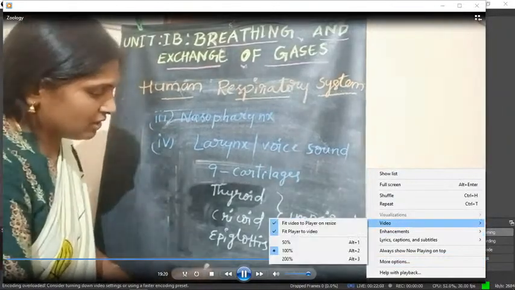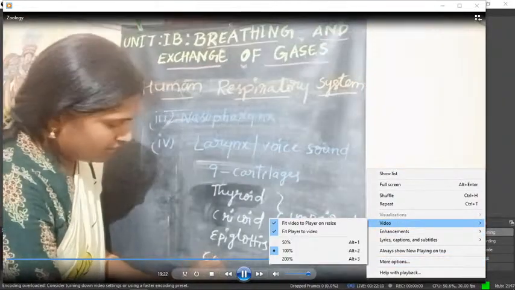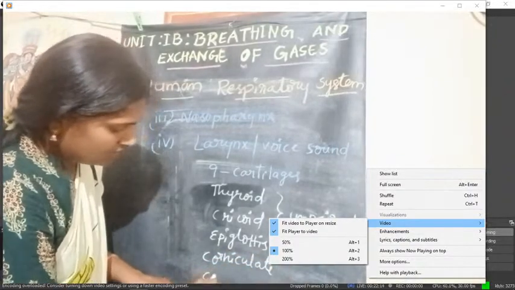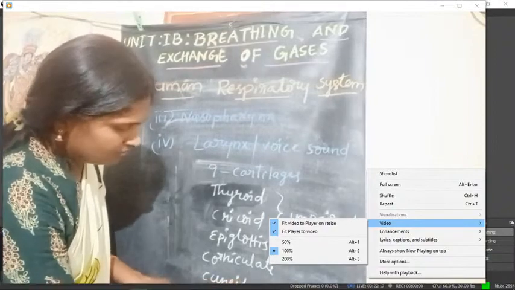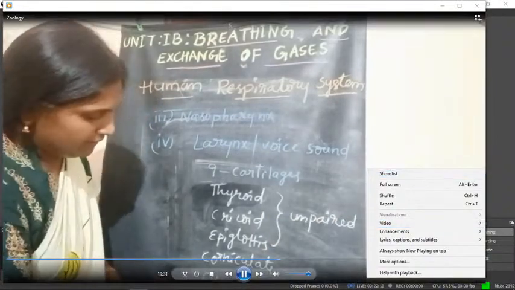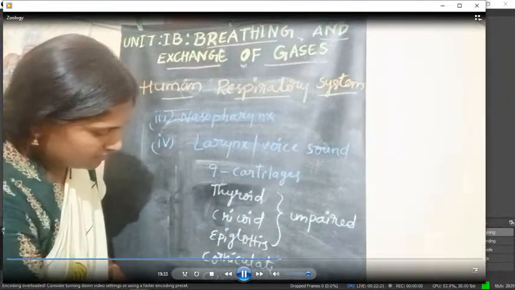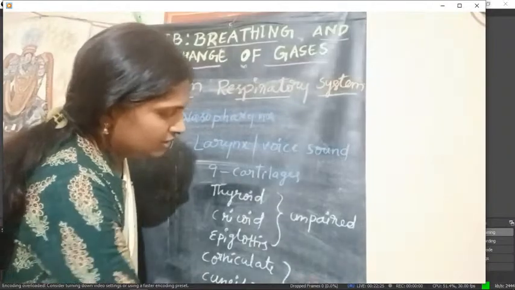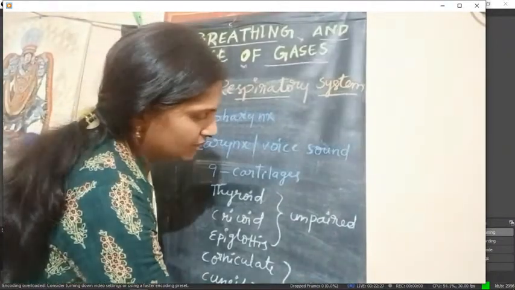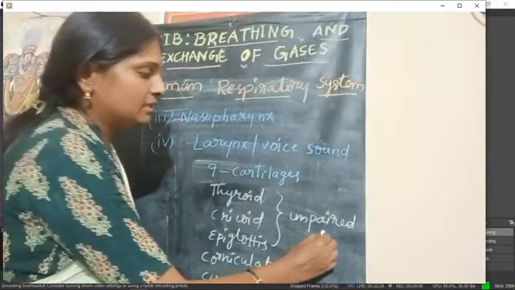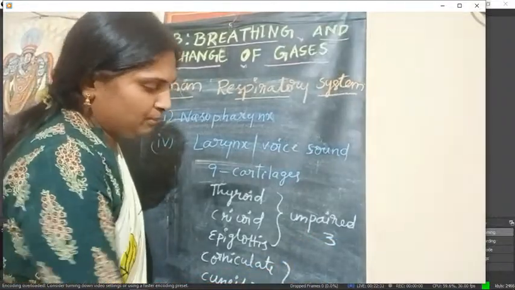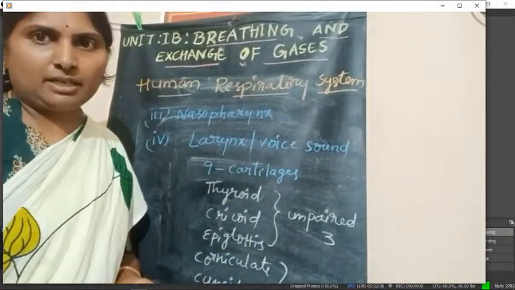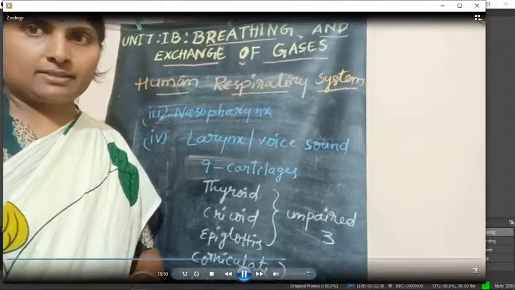What are those three cartilages? Corniculate, cuneiform, and arytenoid. These three are paired cartilages. That means totally 3 unpaired and 3 paired means 6. So 6 plus 3, totally 9 cartilages are present in the wall of larynx.